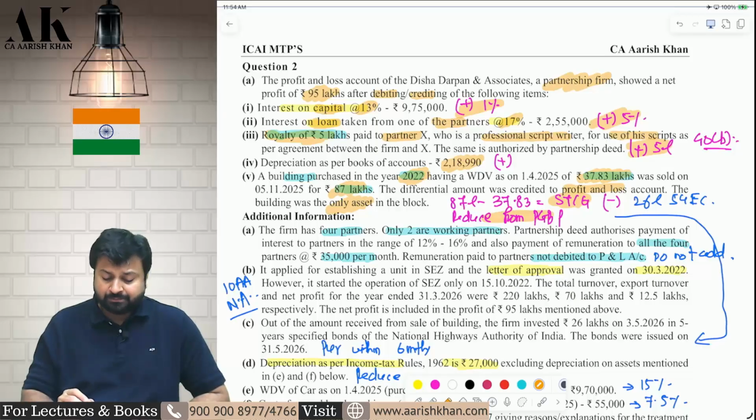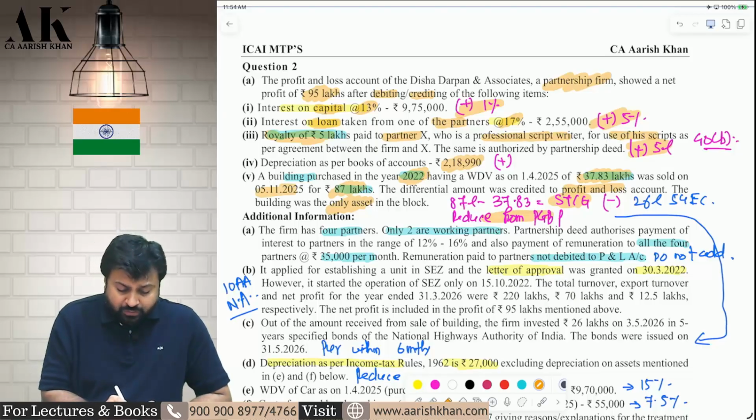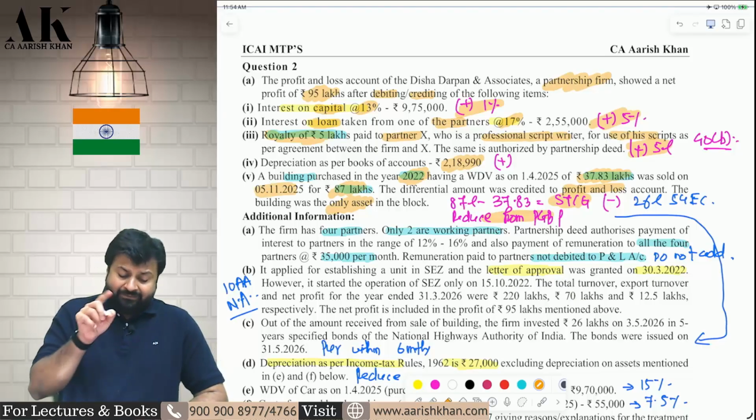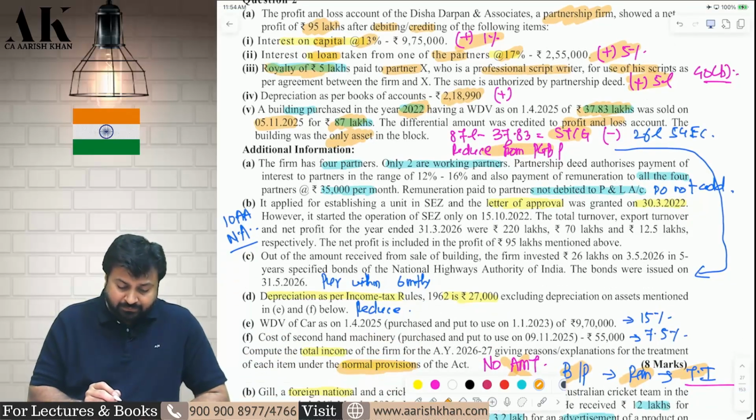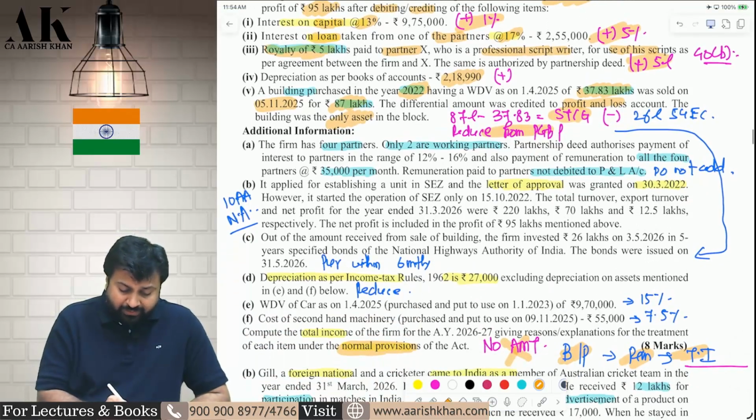But listen, when are you selling this? You are selling on 5th of November. And within 6 months from this date, you are investing what? You are investing in point number C, check, in National Highway Authority of India bonds, within 6 months.